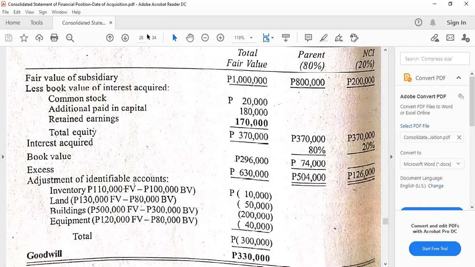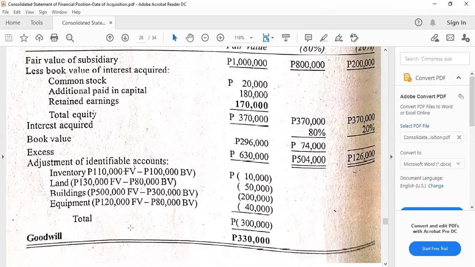Anyhow, so 1 million fair value less the book value of interest acquired equals the excess of fair value over book value of the subsidiary as a whole at 630,000. And again, this illustration is very useful and helpful for the sake of consolidation purposes because these values that I am pointing out will be utilized in the elimination entries.